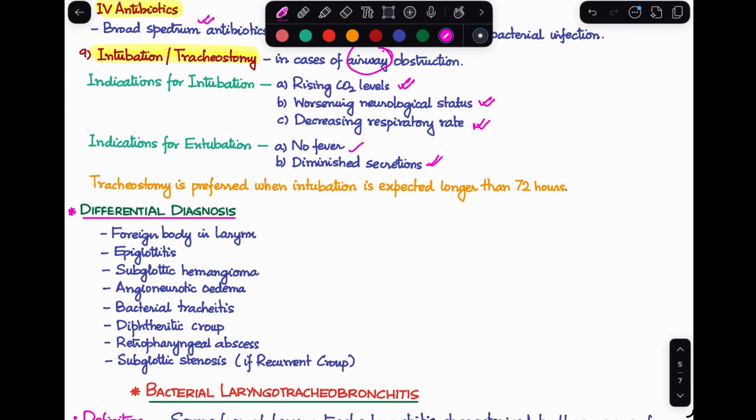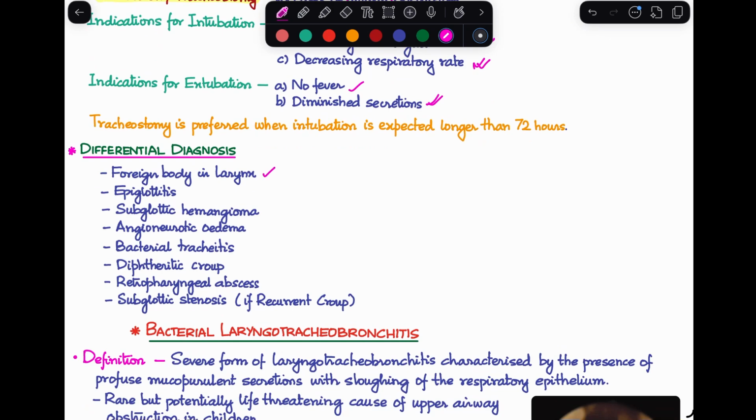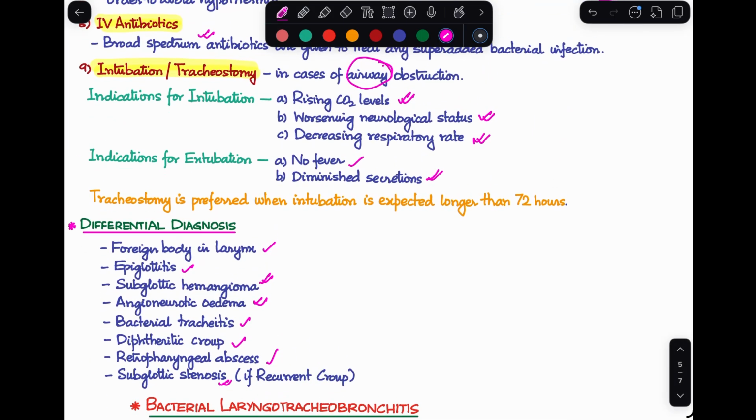And lastly, we'll talk about what is the differential diagnosis. Say you're having a case of recurrent croup also. There are other differentials that you need to think about. So there can be foreign body in the larynx, epiglottitis, subglottic hemangioma, angioneurotic edema, bacterial tracheitis, diphtheritic croup, retropharyngeal abscess, or even subglottic stenosis. So these are the differentials that you need to keep in mind.